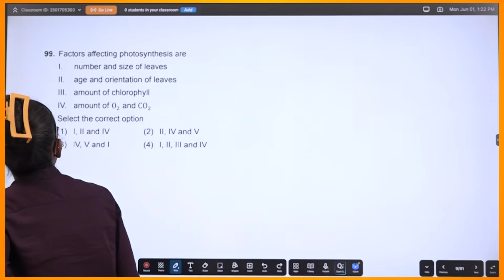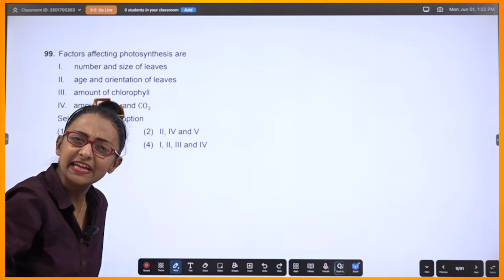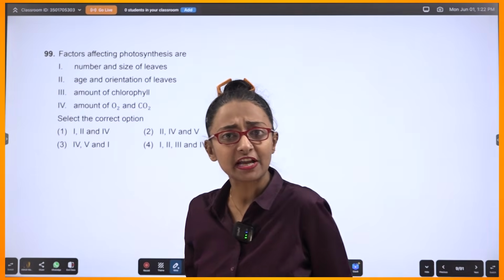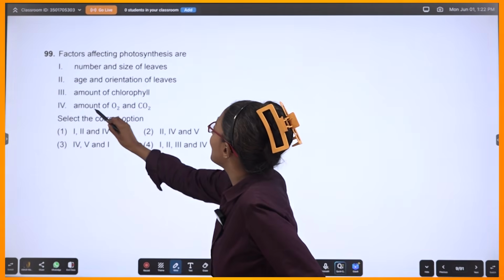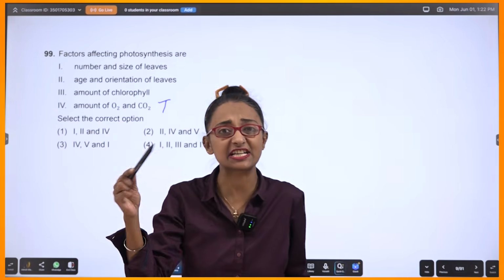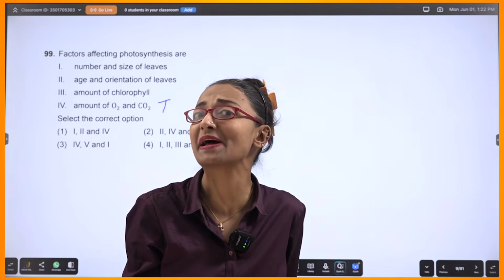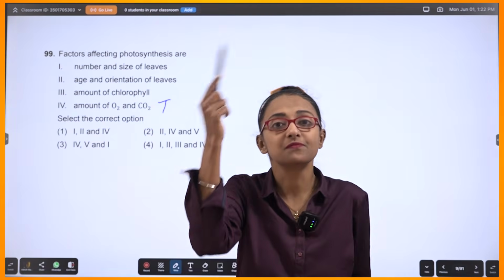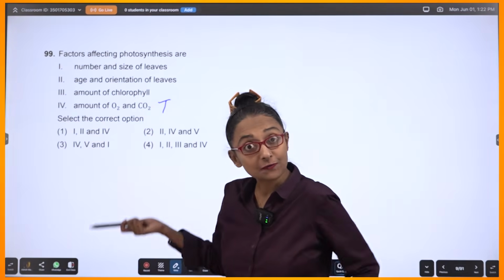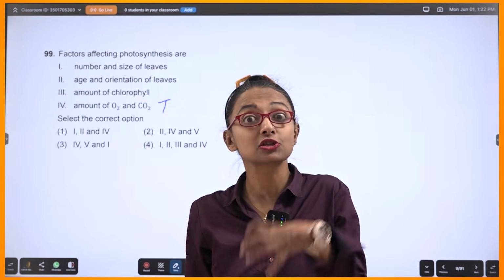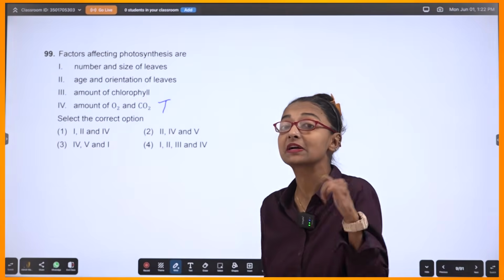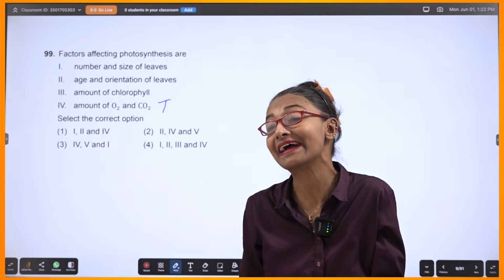All right. Factors, this is also very, very easy. The factors which actually affect the rate of photosynthesis. Definitely, amount of oxygen and carbon dioxide, yes, because you know that the saturation levels of C3 and C4 plants are different under varying concentrations of oxygen and CO2. Amount of chlorophyll, definitely: if the leaf does not have chlorophyll, the light reactions will suffer badly because the photosystems won't be activated.